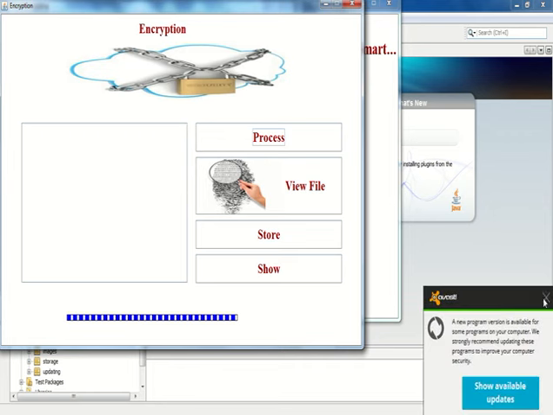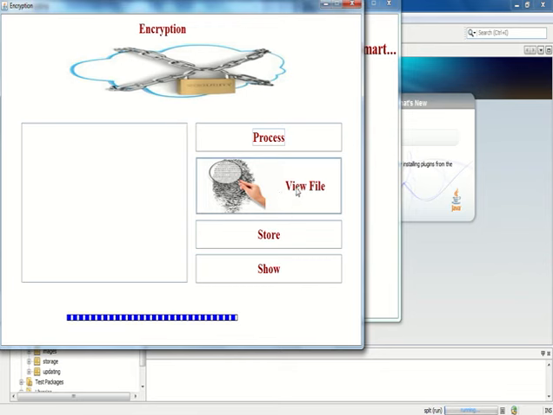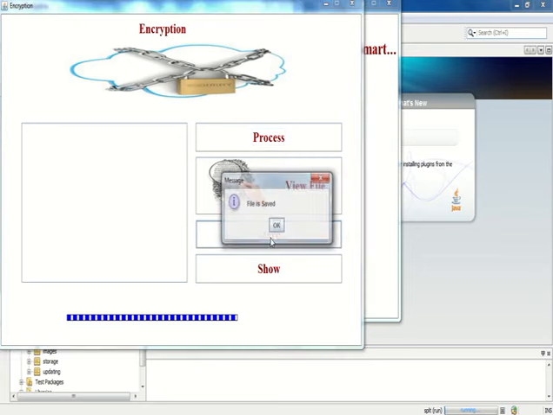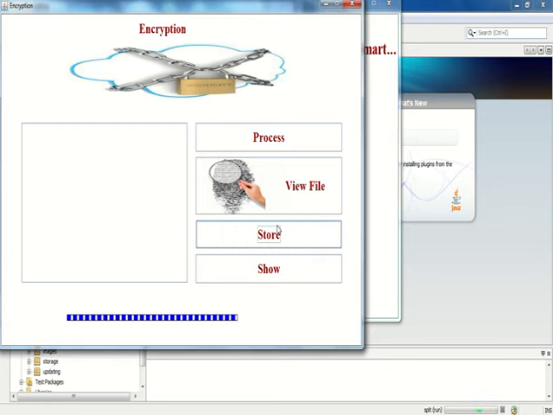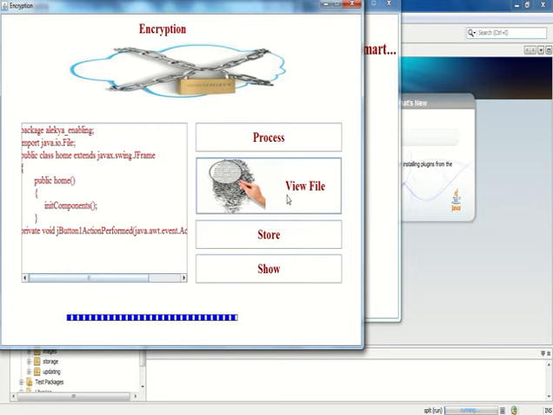And then view file. If you want to view the file, click view file, and then store. Show and view file are almost the same. If you want to store the file, give the store option. The file can be saved here. For view file, give the view file option. After viewing the file, it will show like this. It will show the original content of this file, that is, package and input Java. This is the original code of this file.